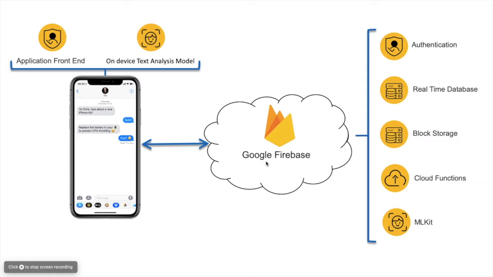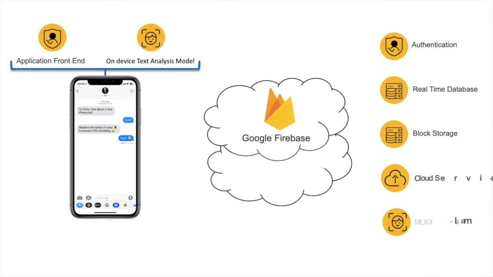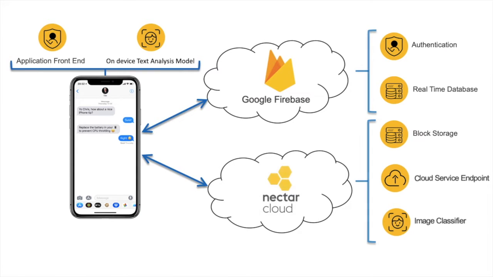Initially, we decided to use only Firebase as the backend for our application, as it offered components like Firebase Authentication, ML Kit, and Cloud Functions. But the biggest challenge faced was the delay associated with the Cloud Functions as they were only available in the US. To overcome this issue, we developed our own Nectar-based storage service to store all the media content and also to train and deploy our image classification model.